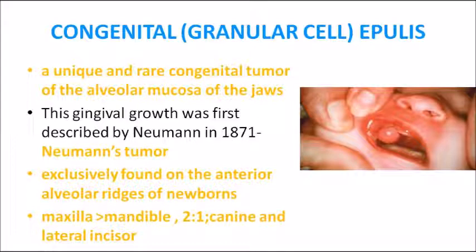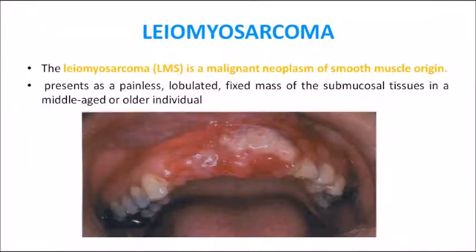So this tumor was first described by the scientist Newman in 1871. So that is why this tumor is also called Newman's tumor. Remember that term, Newman's tumor. So it's a unique and rare congenital tumor of the alveolar mucosa of the jaw. Newman's tumor.